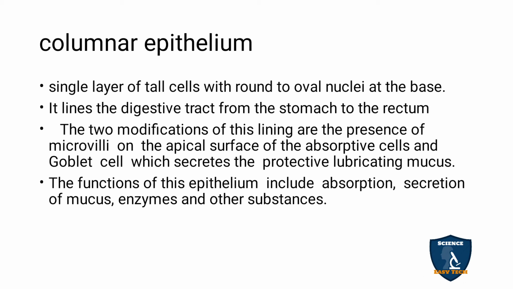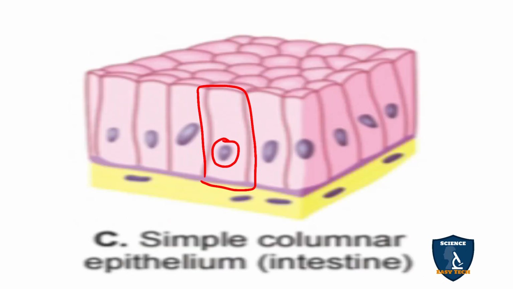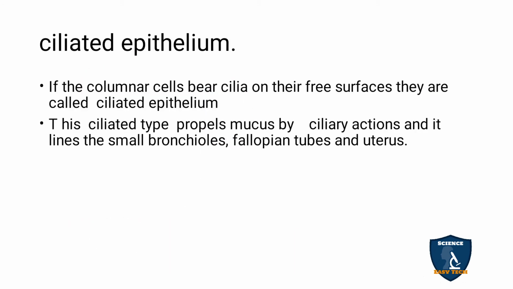So when the HCl secretion is more, these goblet cells secrete the mucus and protect the stomach layer from the HCl secretion. So the function of this epithelial cell is absorbing the nutrients and secretion of mucus and enzymes for digestion and other substances, okay.